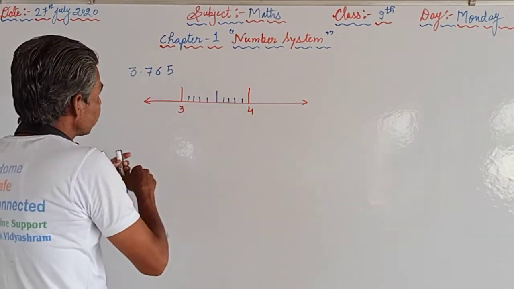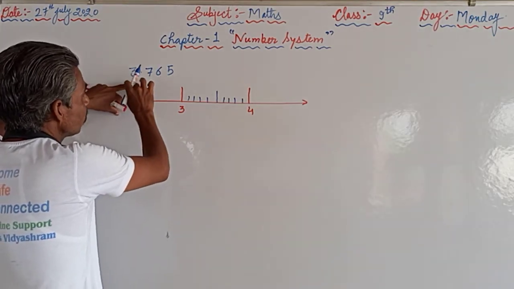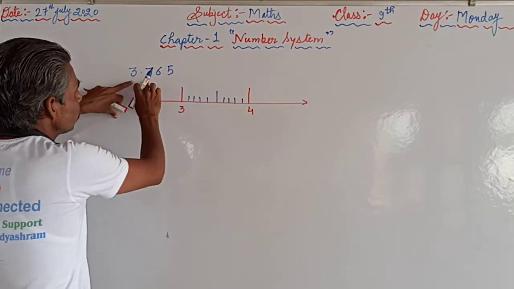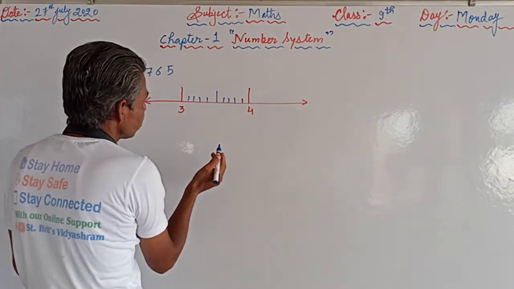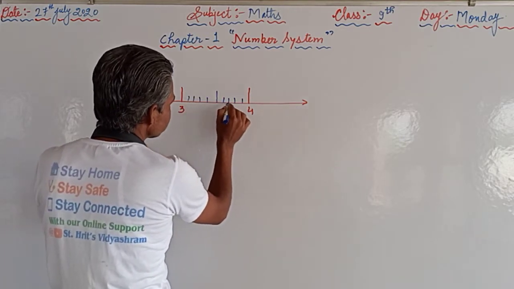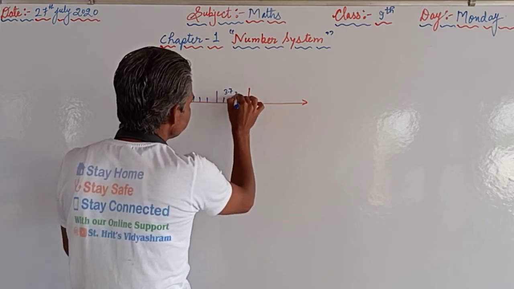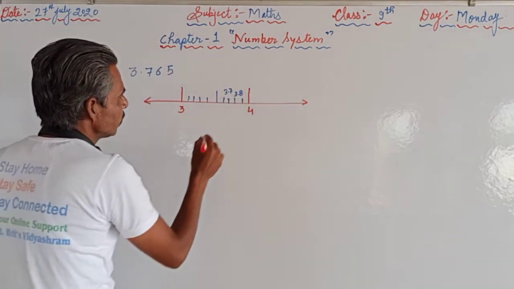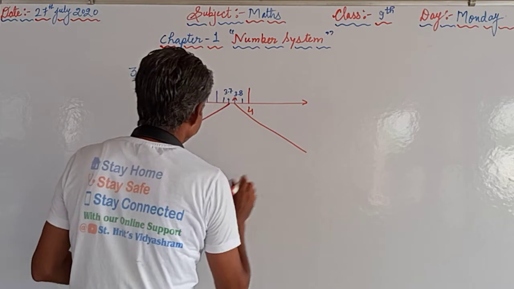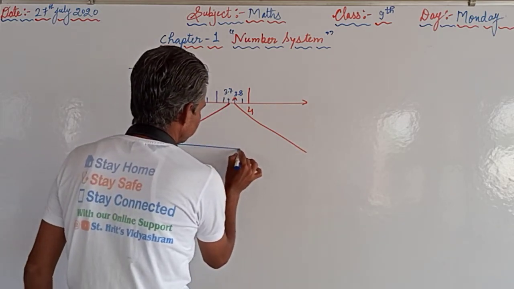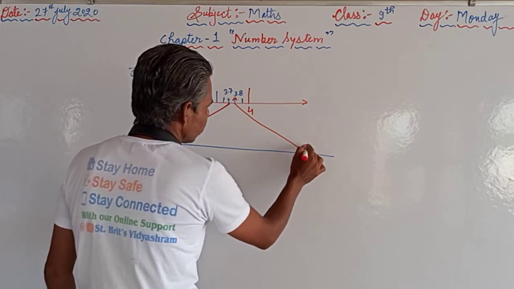So where does it lie? First of all, we have assessed that 3 point something lies between 3 and 4. Then 3.76 lies between 3.7 and 3.8. 3.7, where is 3.7? 1, 2, 3, 4, 5, 6, 7. This is 3.7 and this is 3.8. So this number lies between 3.7 and 3.8. So we will magnify that.